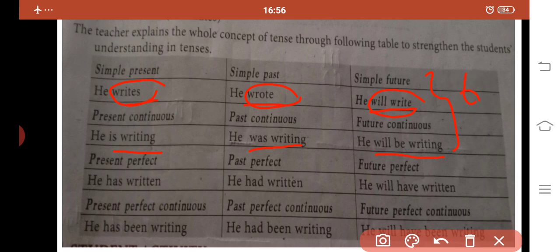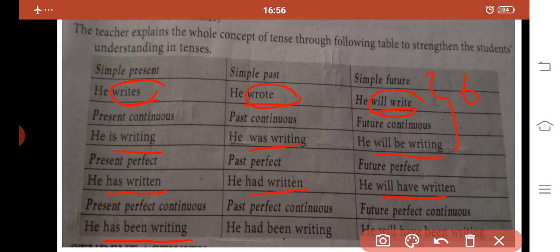Let us see the present perfect. Here the verb form is has written. In past perfect, had written. In future perfect, will have written. In present perfect continuous, the verb formation is has been writing.